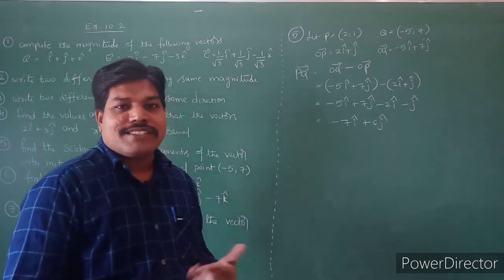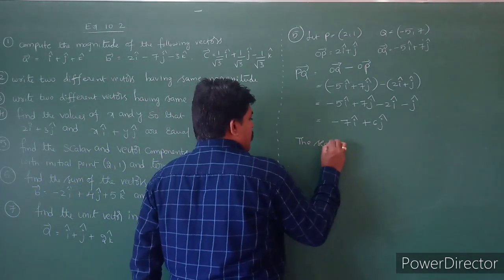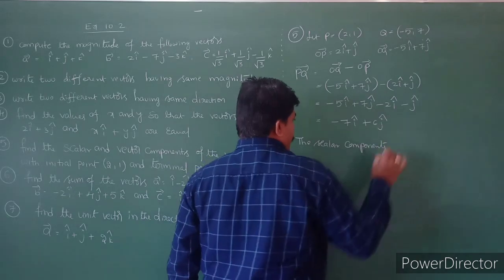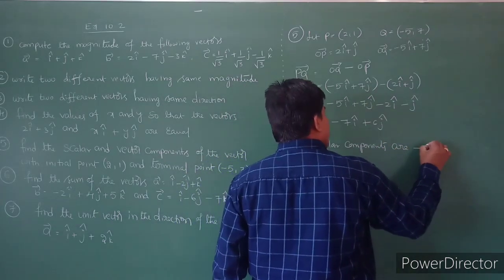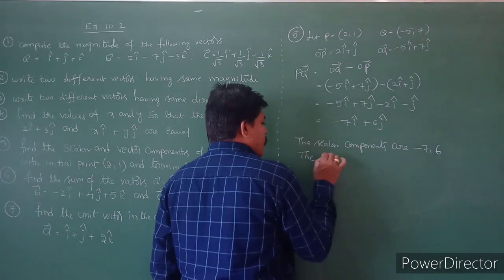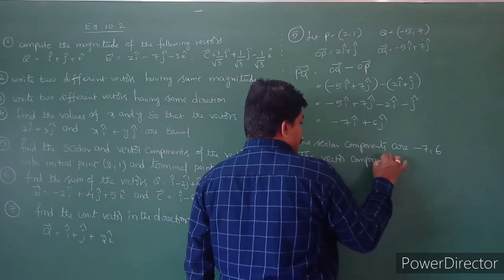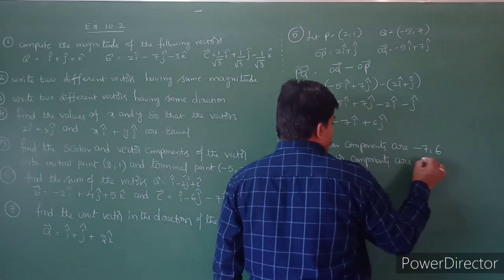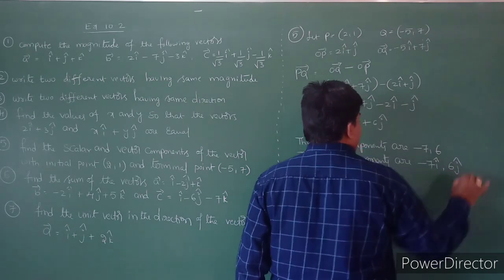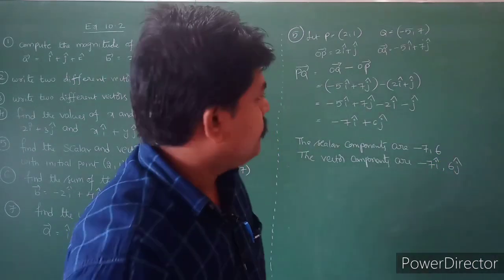So what is the question? They are asking the scalar components and the vector components. Therefore, the scalar components are minus 7, 6. Minus 7, 6 are scalar components. The vector components are minus 7i, 6j. So these are called scalar components and these are called vector components.